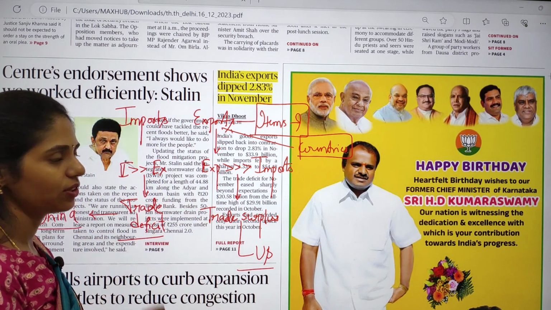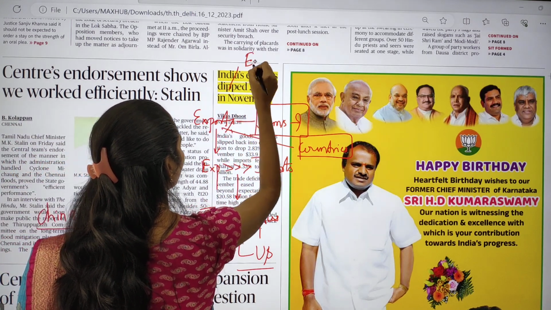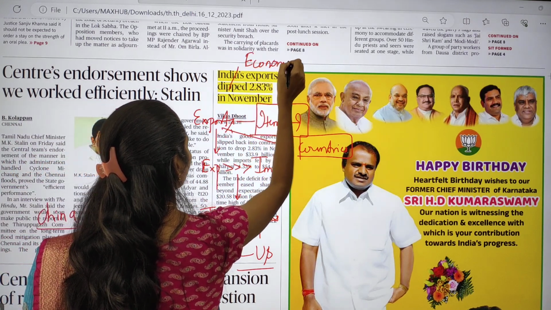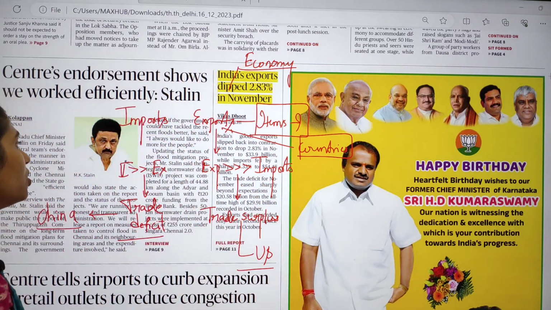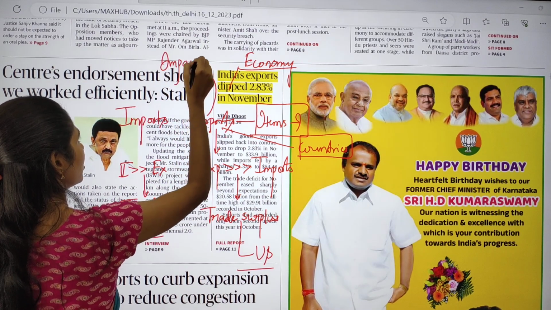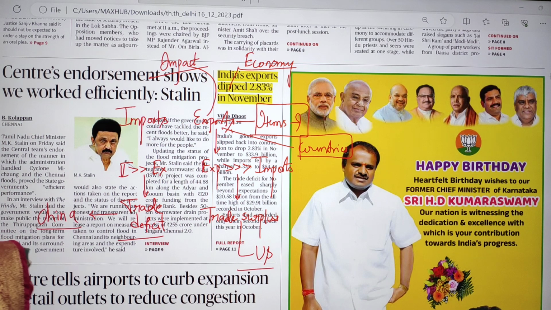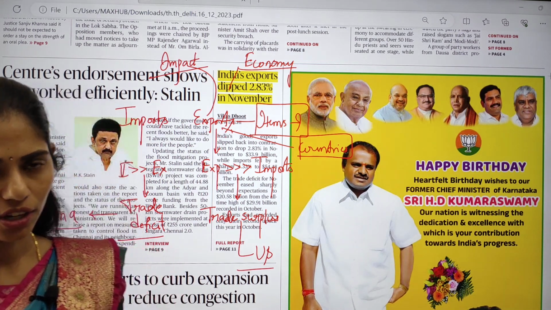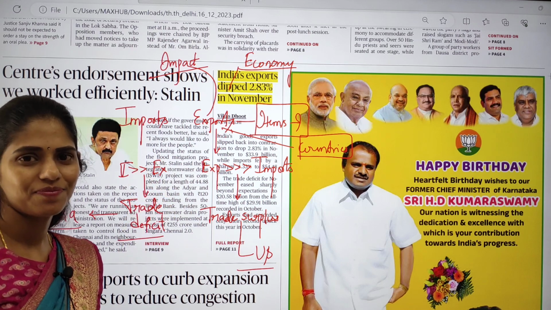These are the things that you have to remember, and this is based on economy. And one more important perspective you can think of: what will be the impact whenever there is a decrease in exports on our economy? All these things are very important.